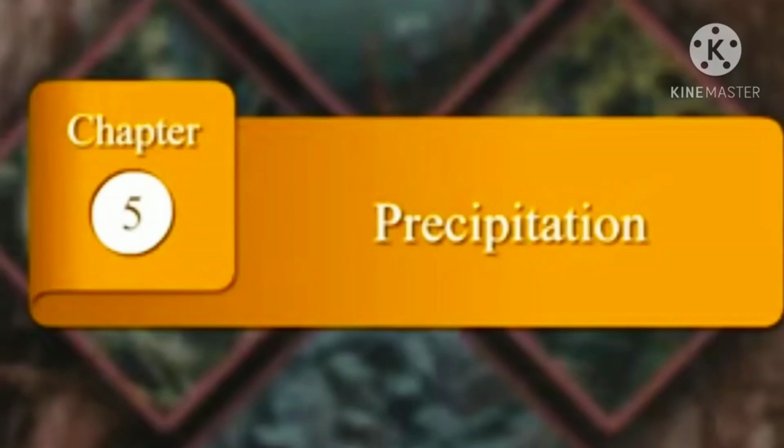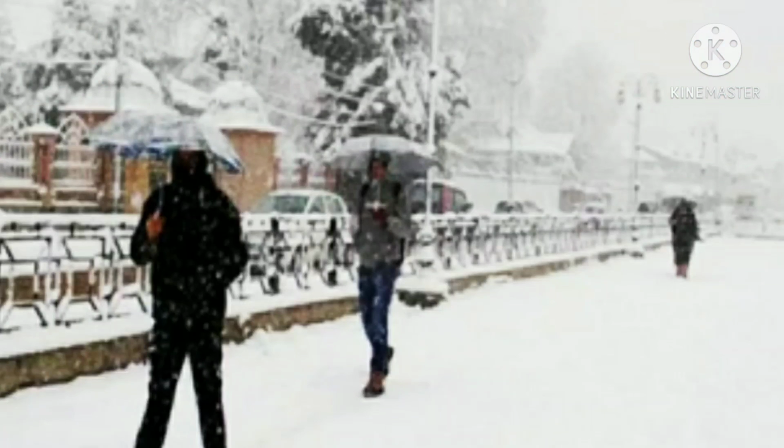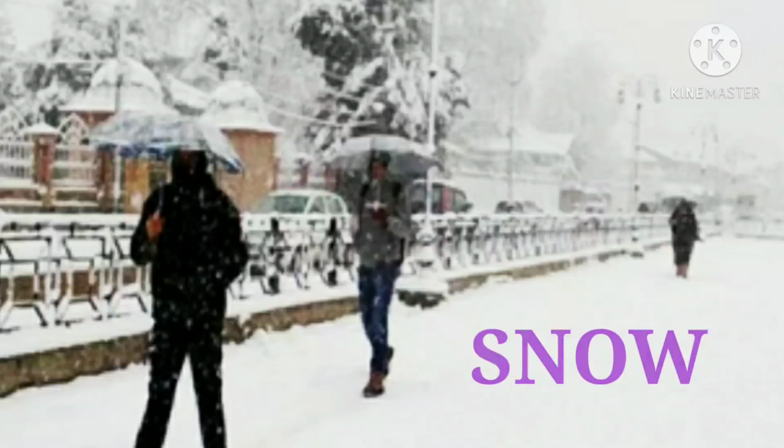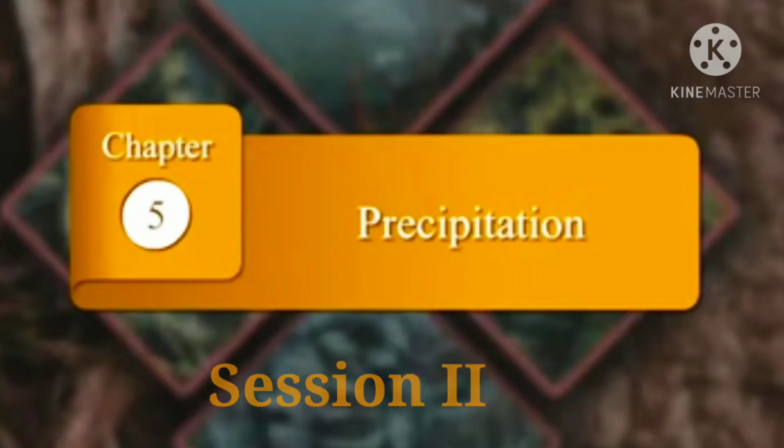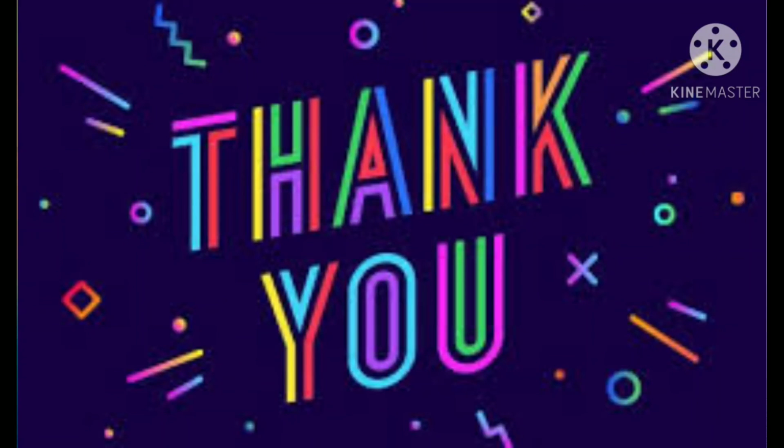So in today's session we have seen what is precipitation, and we have seen the first form of precipitation, that is snow. In the next session we will study the other forms of precipitation, that is hail and rainfall.